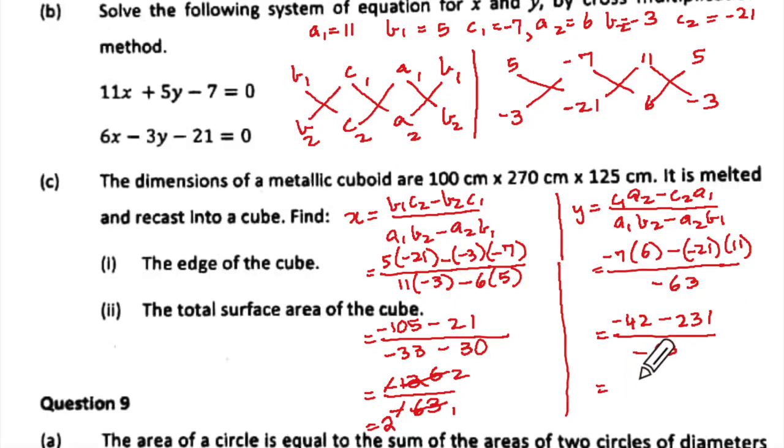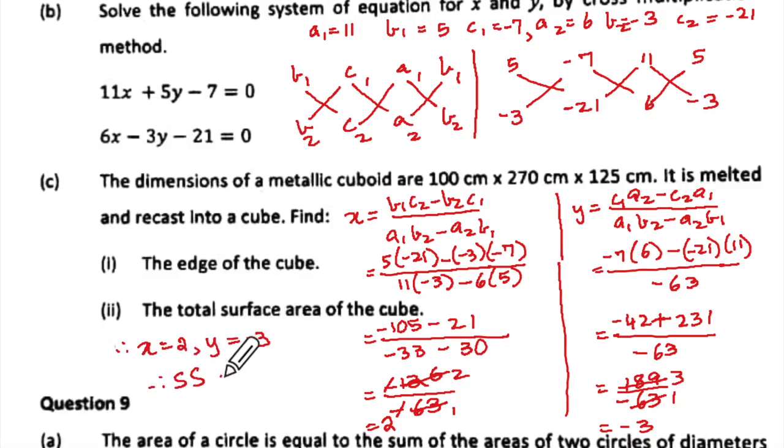So how much are we getting here? 189? It should be plus 231, minus into minus, yeah, it is plus. Absolutely right. 189 upon minus 63. You are getting 189, right? So it will be minus 3 here. So then you will say therefore x equal to 2 and y equal to minus 3.